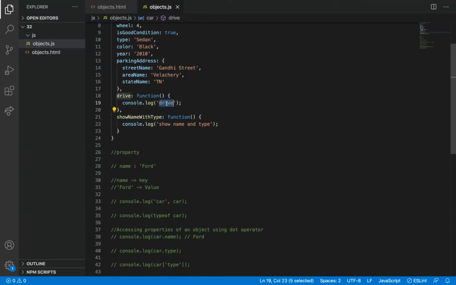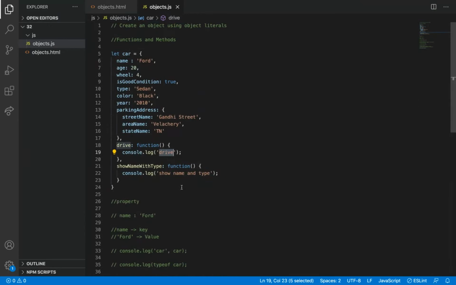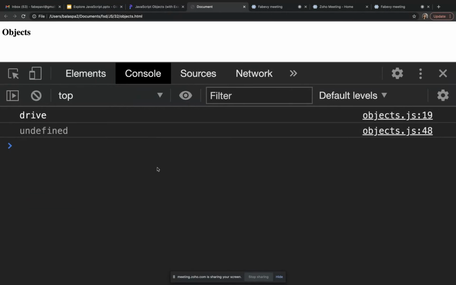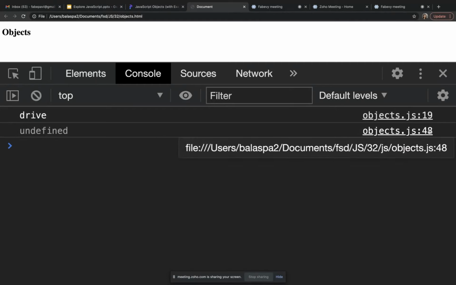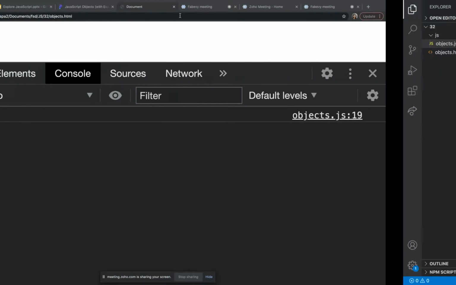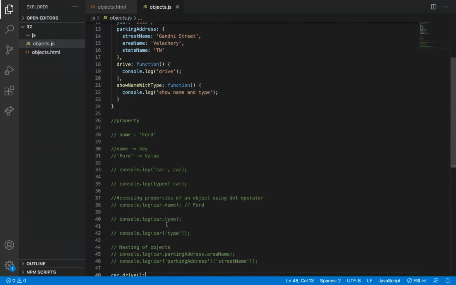It is showing this drive and then it is showing some other undefined thing. From where is that undefined coming? It's coming from line 48. What is there in 48? Actually, I have given one console.log and then inside that there is a console.log. So console.log of console.log something I have written. So already I have a console here.